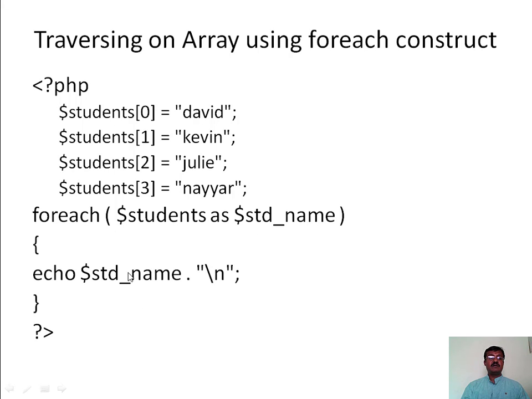In each iteration, the current array pointer will be incremented, and the current array element will be assigned to the variable std_name. Within the body of the loop, we can make use of this variable to access and update the array elements. So in this way also we can traverse over the array elements, and update them, using the foreach loop.